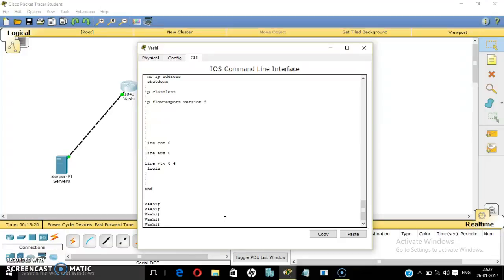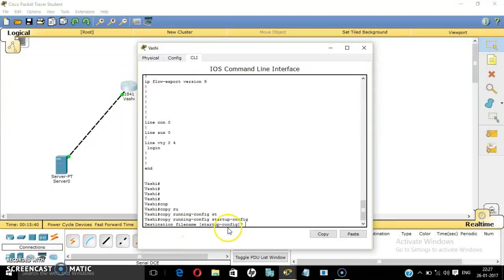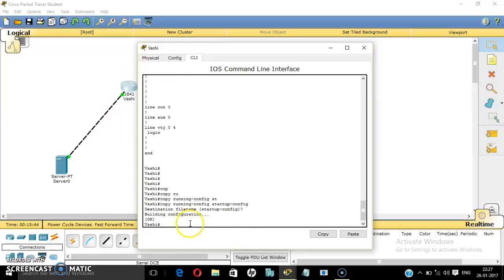I would like to tell you the stored configuration will be checked by show startup config. So now copy running config startup config, enter. Destination file name startup config. By default it will take.